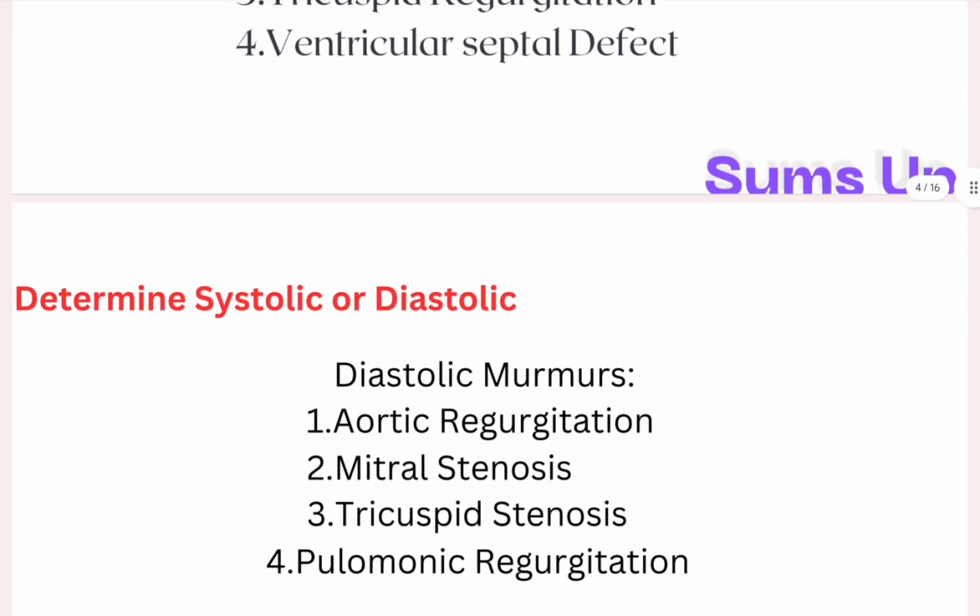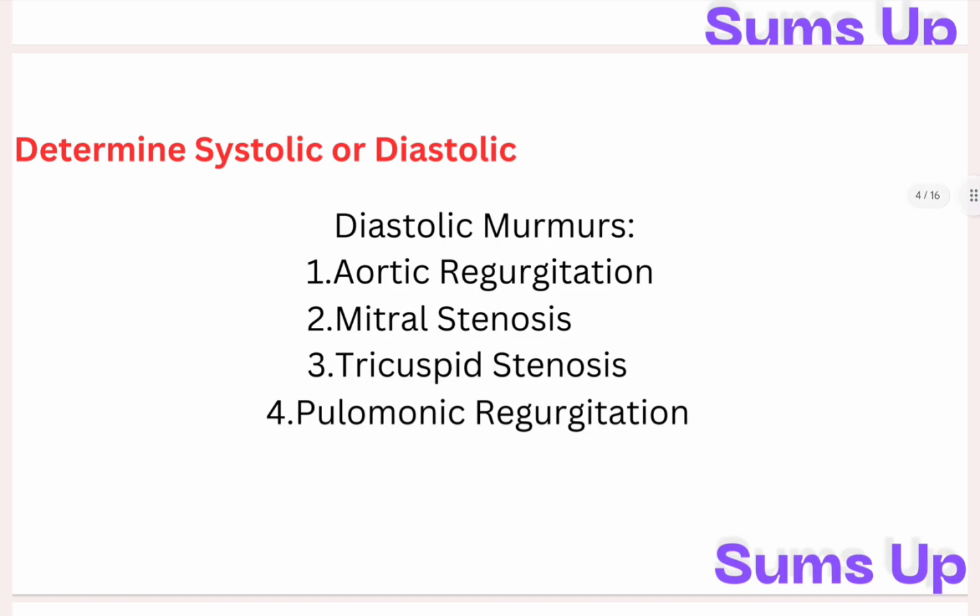Now the diastolic murmurs of the heart are aortic regurgitation, mitral stenosis, tricuspid stenosis, and pulmonic regurgitation. Quick memory tip: diastolic murmurs are almost always pathological. If you hear diastolic, think something is seriously wrong with that valve.